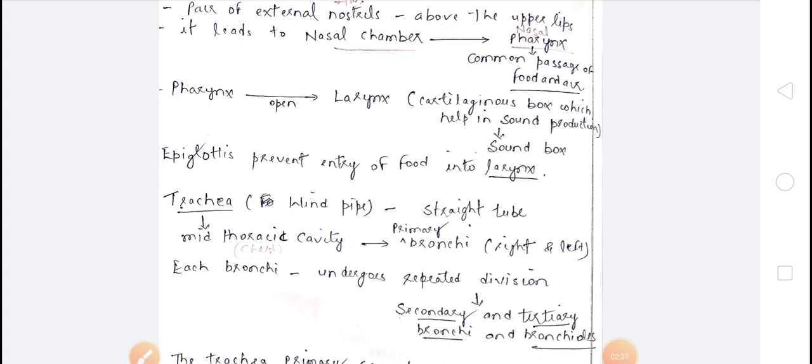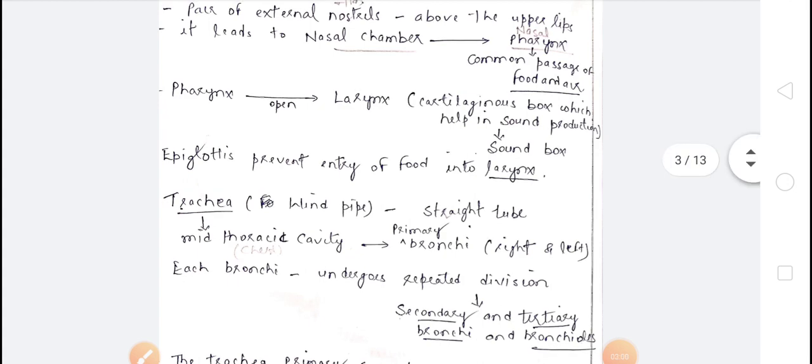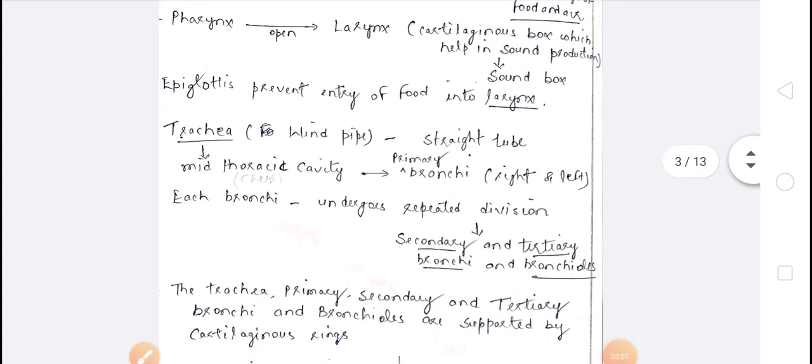Children, the larynx is a sound box that helps in sound production. A structure found there is the epiglottis. This epiglottis prevents the entry of food into the larynx. Then the larynx opens into the trachea, that is the windpipe.